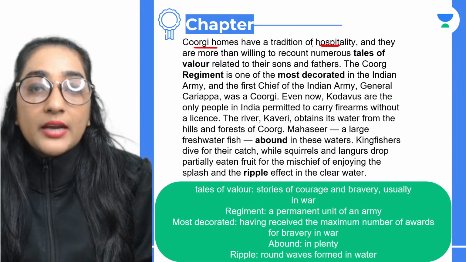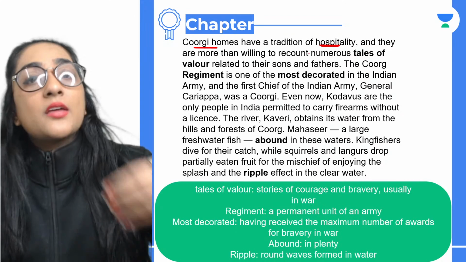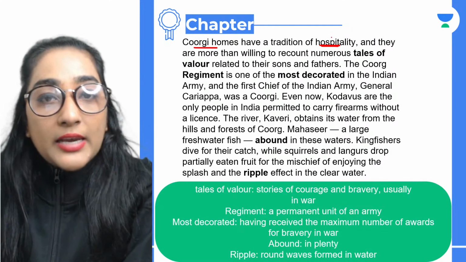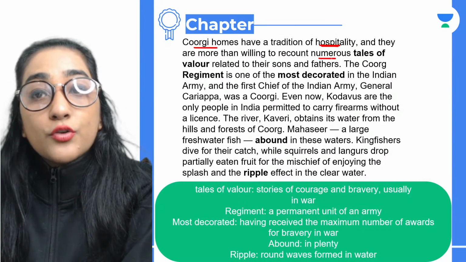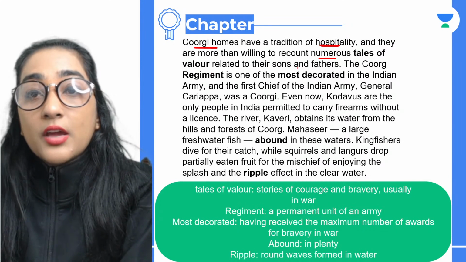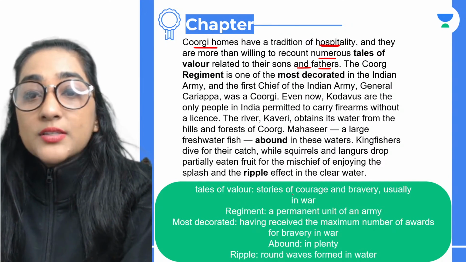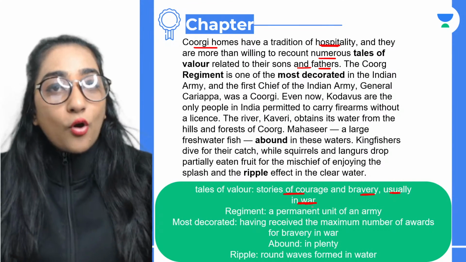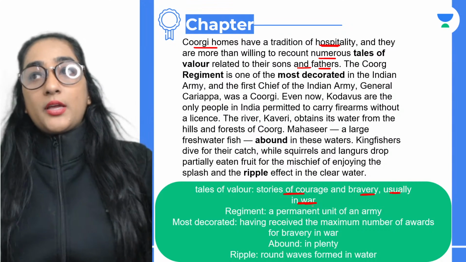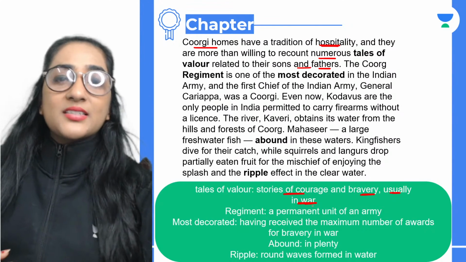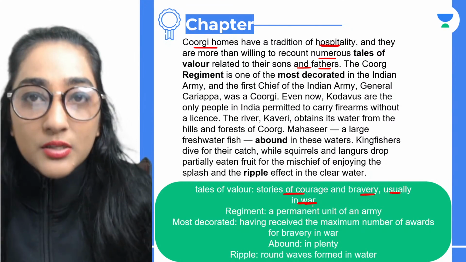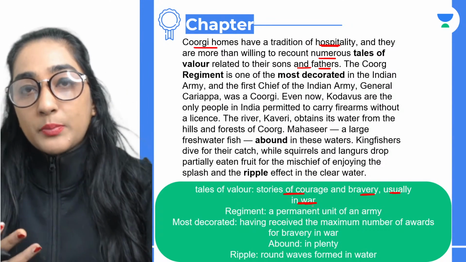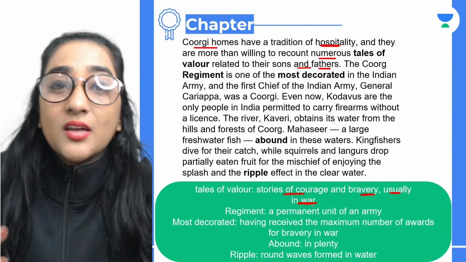Okay, so now Coorgi homes have a tradition of hospitality. What does that mean? That they allow you hospitality, matlab, to provide these services. So they have this tradition of hospitality and they are more than willing to recount numerous tales of valor related to their sons and fathers. That means stories of courage and bravery, usually in war. So as I told you all, you will find a lot of people there. That is basically the regiment area, that means the army area, wherein you'll see a lot of people from war and the army men living there.